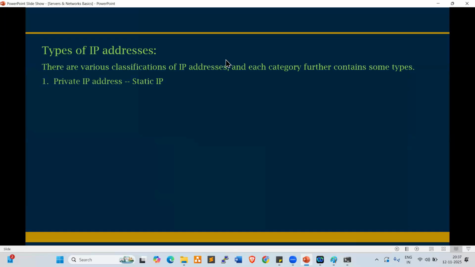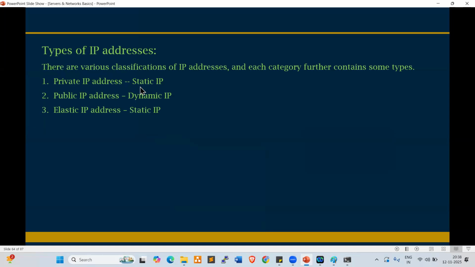Look at this. Private IP address, public IP address, and also elastic IP address. Every cloud server is having three IPs. The private IP address is a static IP, which is a permanent IP, mainly for internal communication.